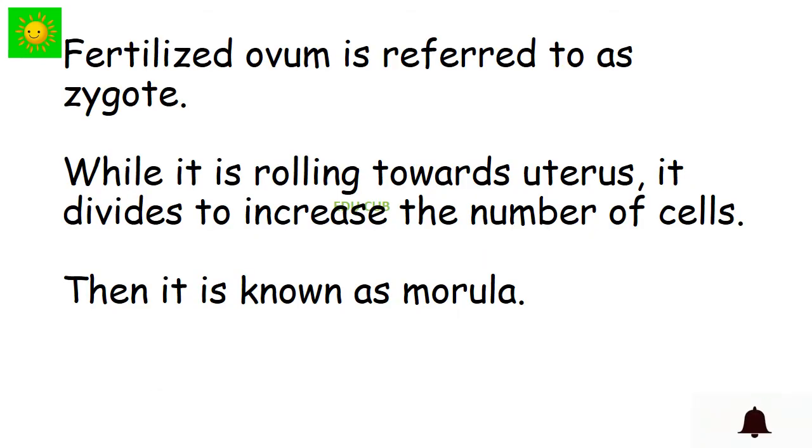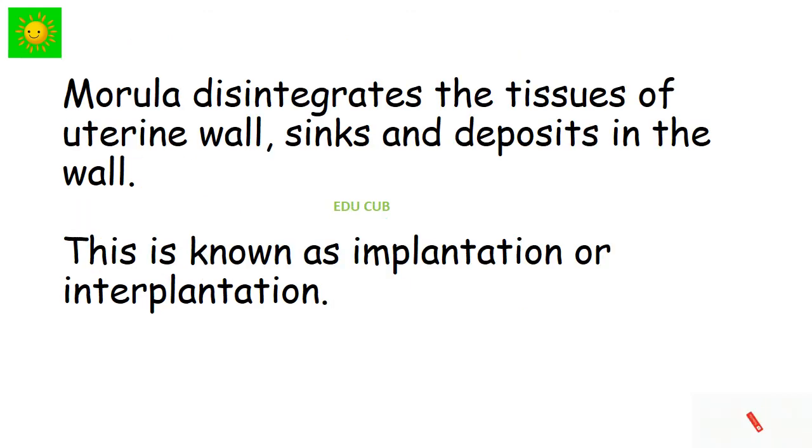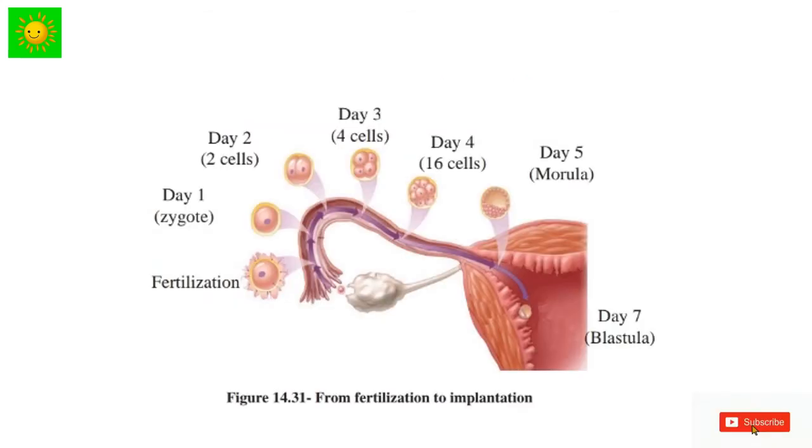The fertilized ovum is referred to as a zygote. While it is rolling toward the uterus, it divides to increase the number of cells. This is known as morula. The morula disintegrates the tissues of the uterine wall, sinks and deposits in the wall. This is known as implantation. Now you can see the fertilization and implantation.